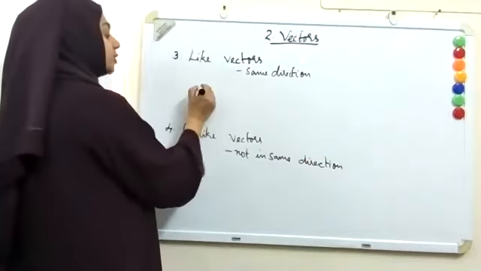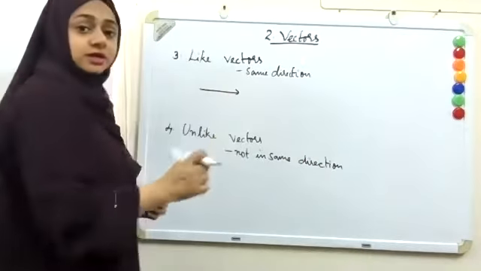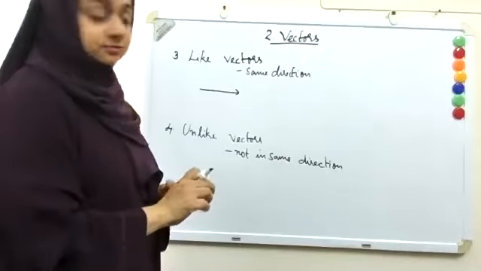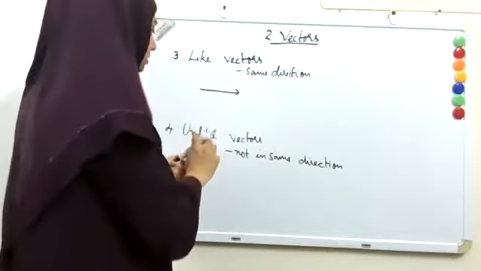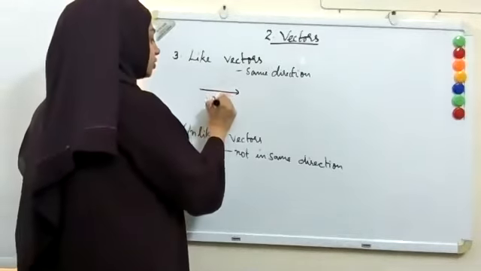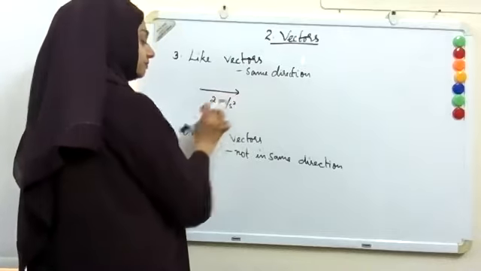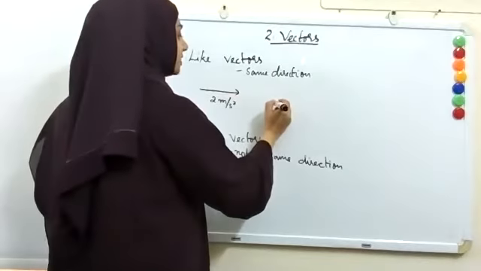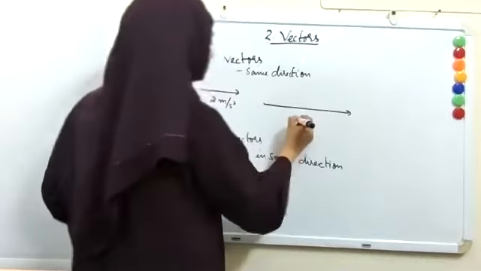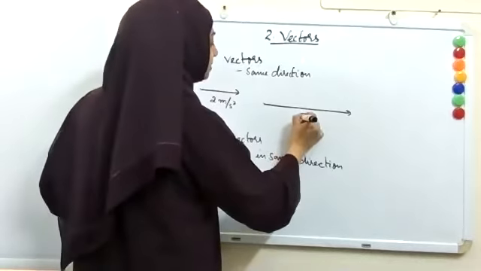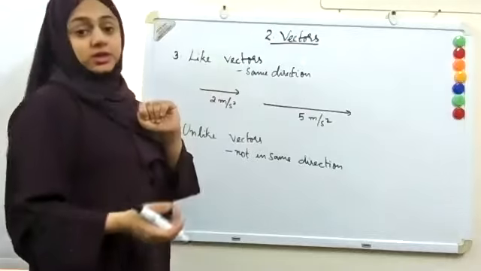Suppose I have two vectors, for example, an acceleration of 2 meter per second square, and another acceleration of 5 meter per second square, and both are in the same direction. So they are called like vectors.